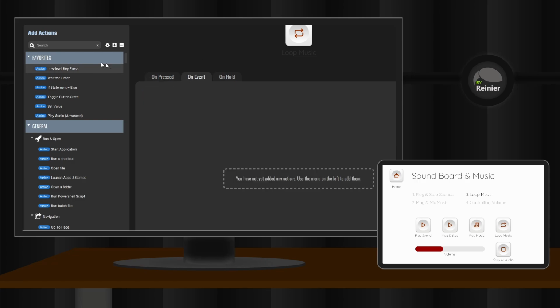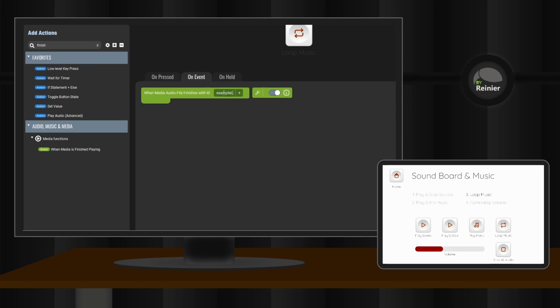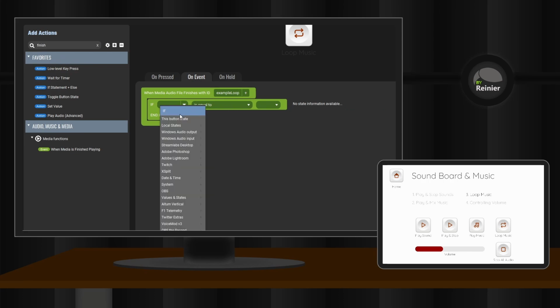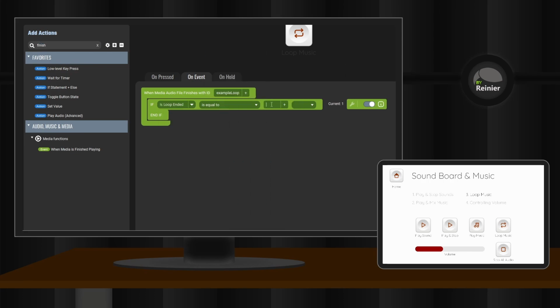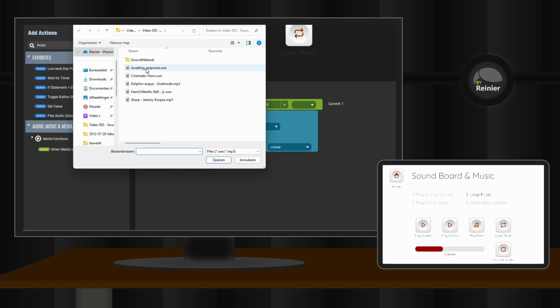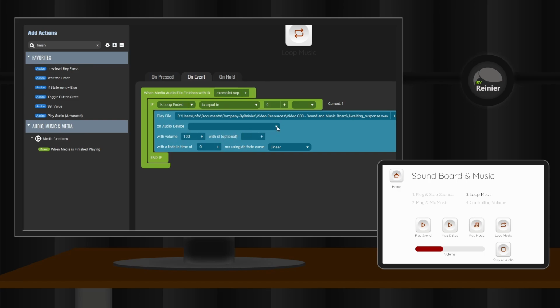In the On Event section of the button, we add the When Media is Finished Playing event and put our ID in it. This will listen for when our audio file is finished playing. We then add an if statement and remove the else part. We set the criterion to check if our value is 0. If it is not, it means we have set it to 1, which indicates we do not want it to repeat anymore. If it is 0, we need to play the song again and give it the same ID to continue the repeat loop.